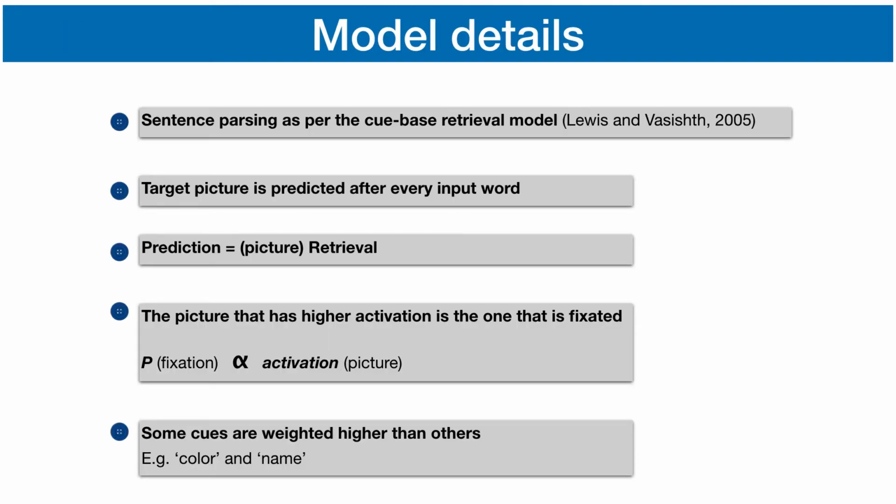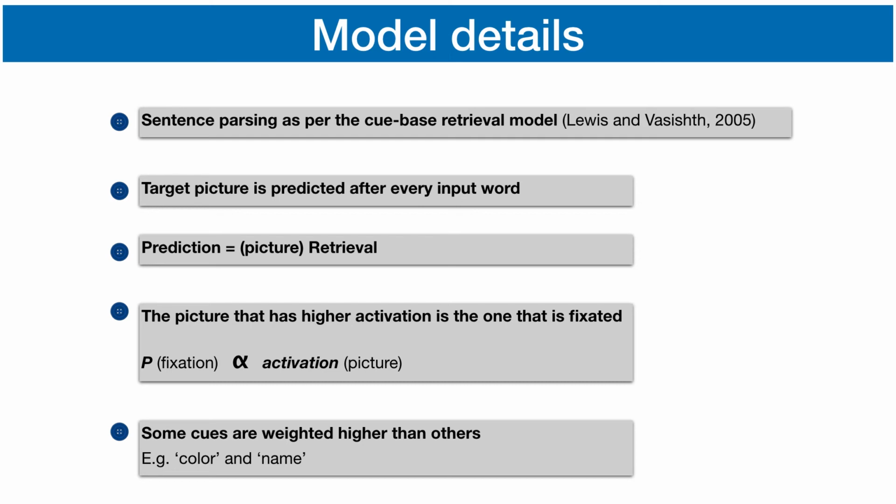In our model, the parsing of the instruction sentence click on his blue button or click on her blue button is carried out as per the cue-based retrieval model of sentence processing. We assume that the model tries to predict the target picture after every input word based on all the available information. We implement prediction as retrieval of the memory representation of the target. We assume that the fixation probability is directly proportional to the activation of the objects.